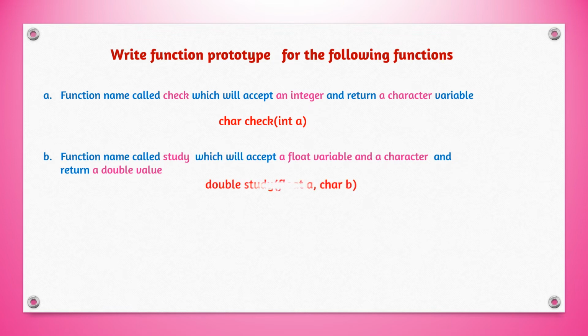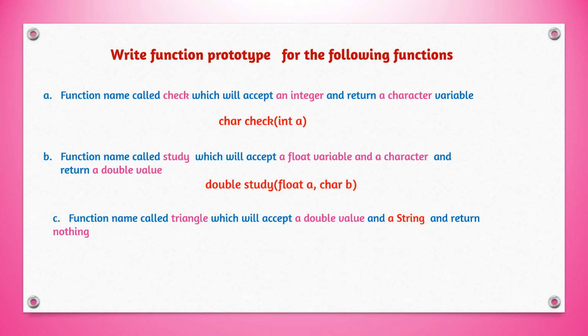So here we can see the answer. Study accepting a float and a character. The data types will be separated by the comma and return value is double, which will come on the left hand side. Third question, function name called triangle which will accept a double value and a string and return nothing. So here we can see the answer. Return nothing means void will come. Function name is triangle and accepting a double and a string value. So void triangle double d comma string a.